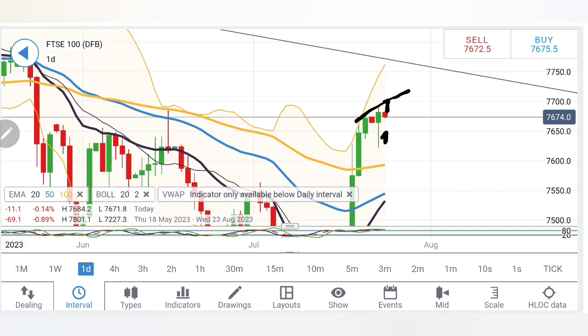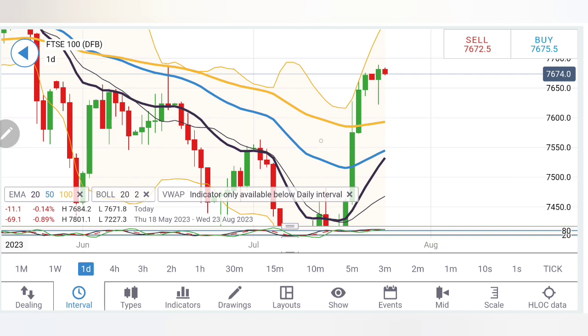So 7700 is where, if it stays above 7700, more bullishness will take it above 7750 and plus levels, and a sell below 7660 levels. However, 7640 is a very good support, and then 7620, as we discussed yesterday. 7620 proved out to be a good support, and then we can see it bouncing back from here.